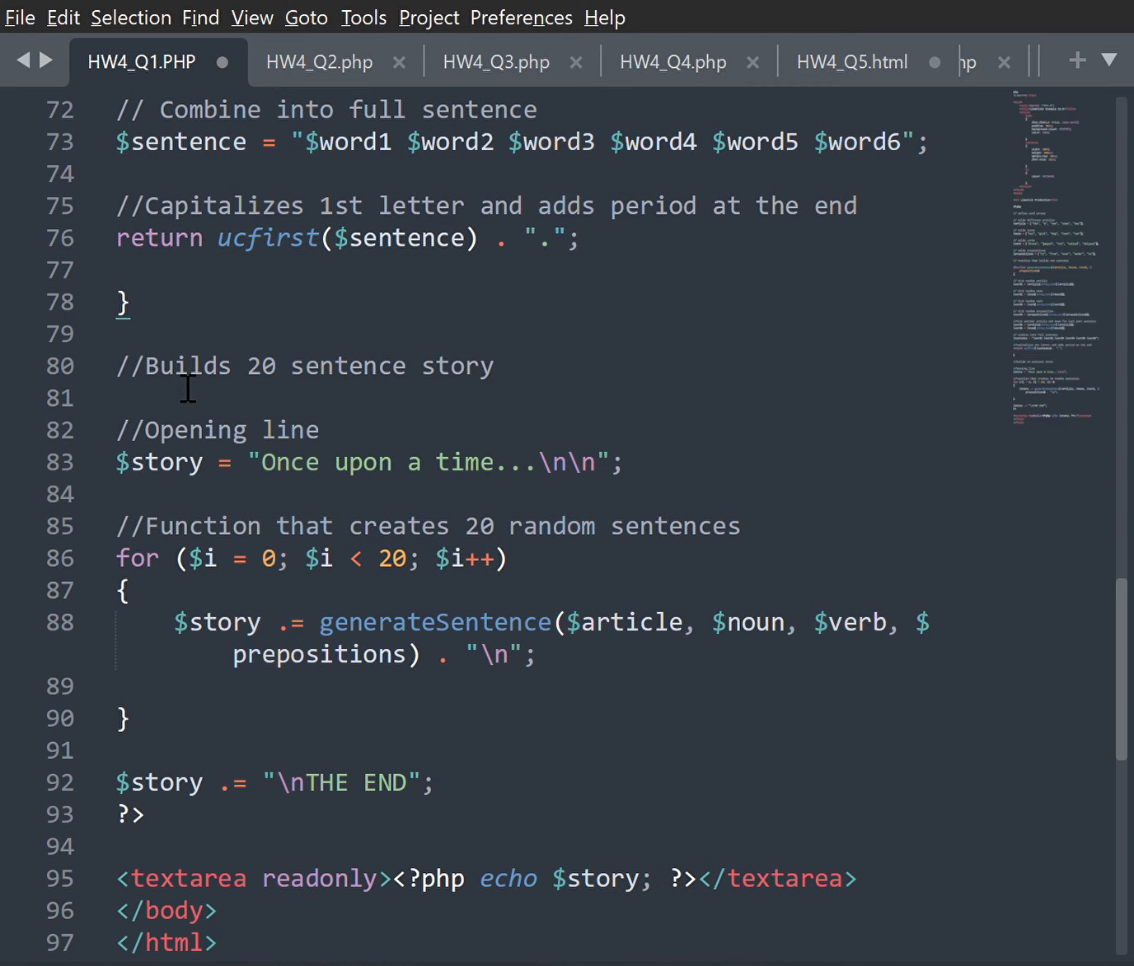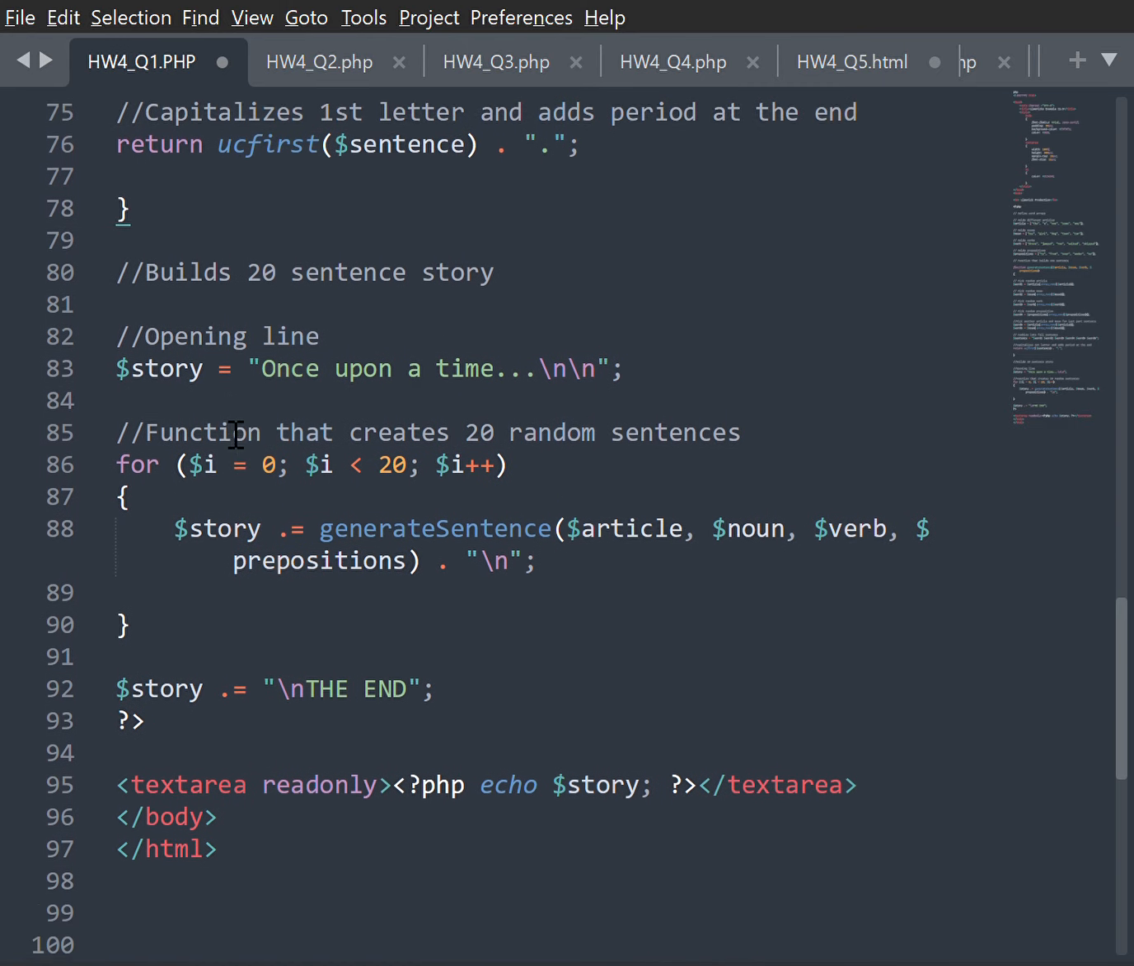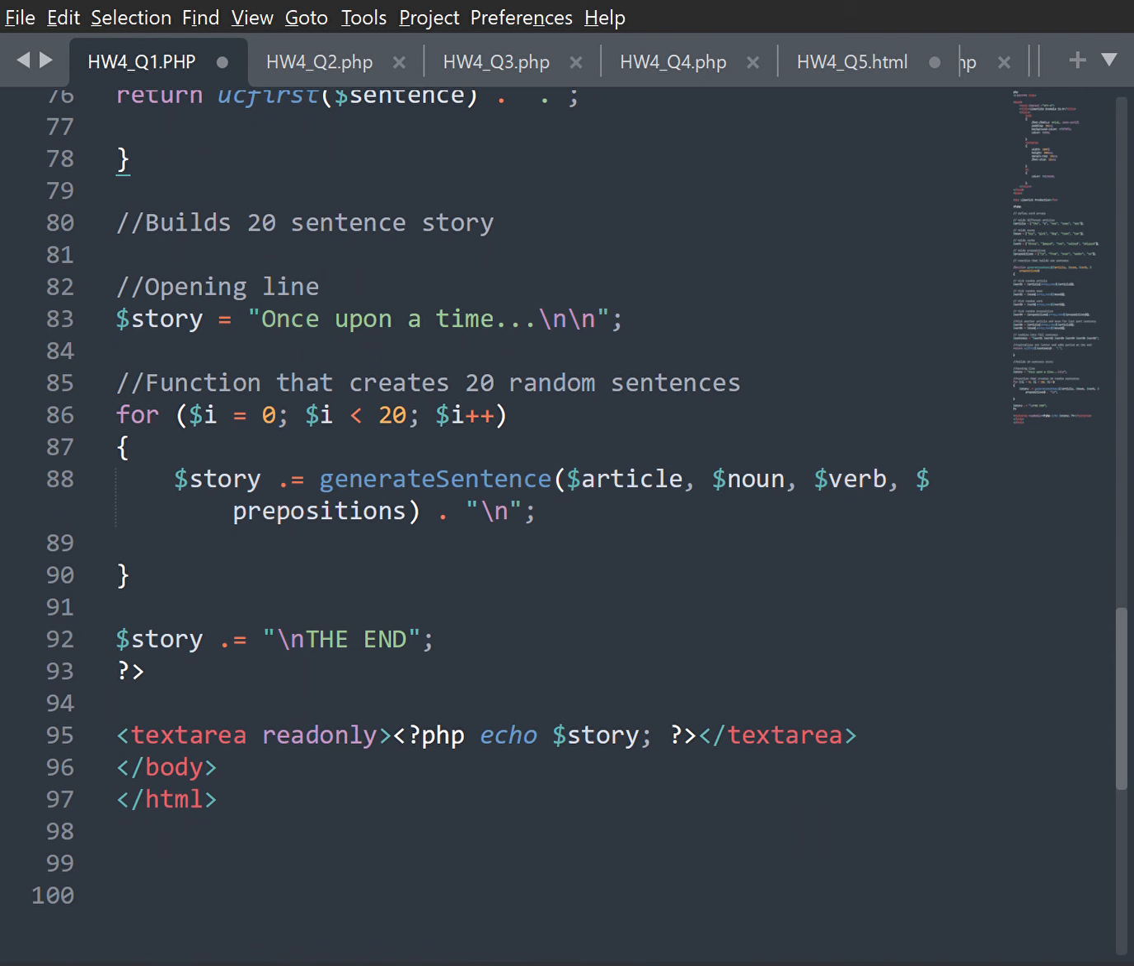Once that is done, it will build a 20-sentence story with the opening line, "once upon a time," and ending with "the end." So, "any girl walked over the boy, the car drove over some girl."